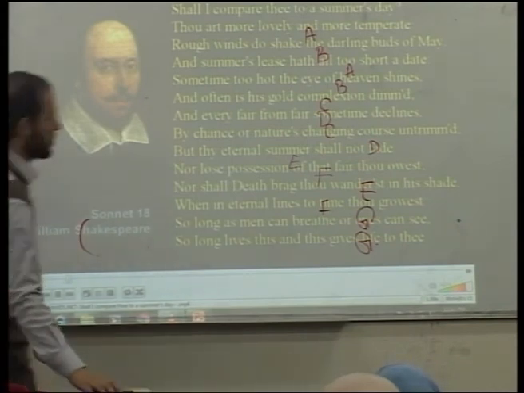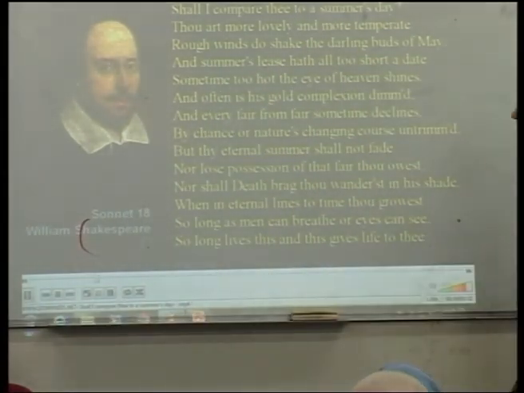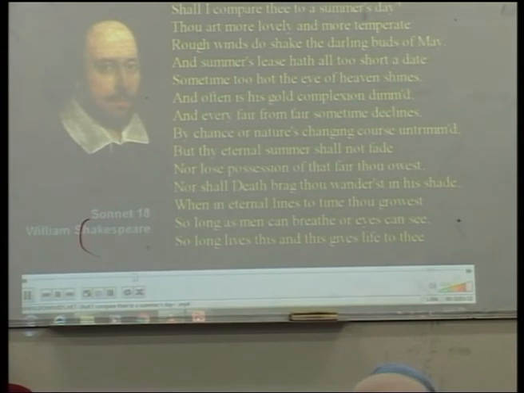Shall I compare thee to a summer's day? Thou art more lovely and more temperate. Rough winds do shake the darling buds of May, and summer's lease hath all too short a date. Sometime too hot the eye of heaven shines, and often is his gold complexion dimmed, and every fair from fair sometime declines by chance, or nature's changing course untrimmed.